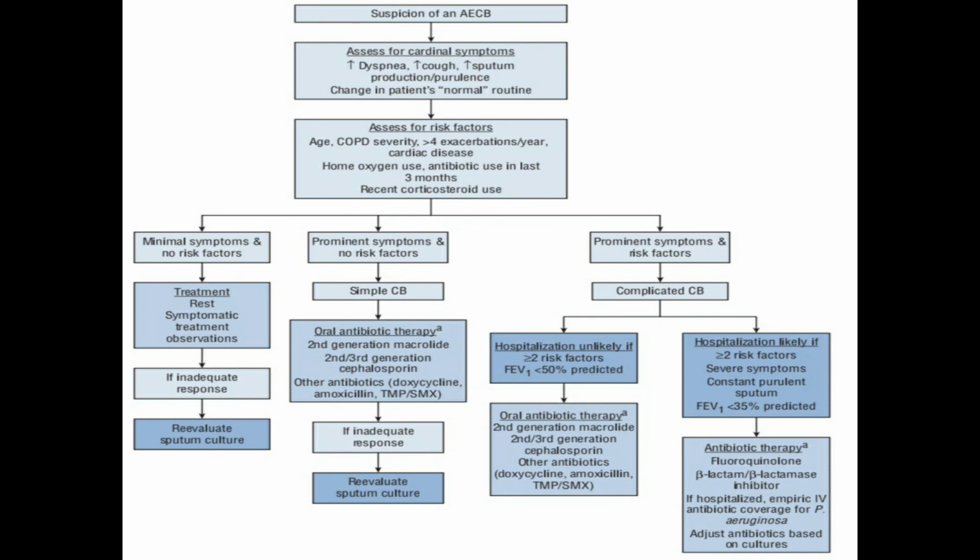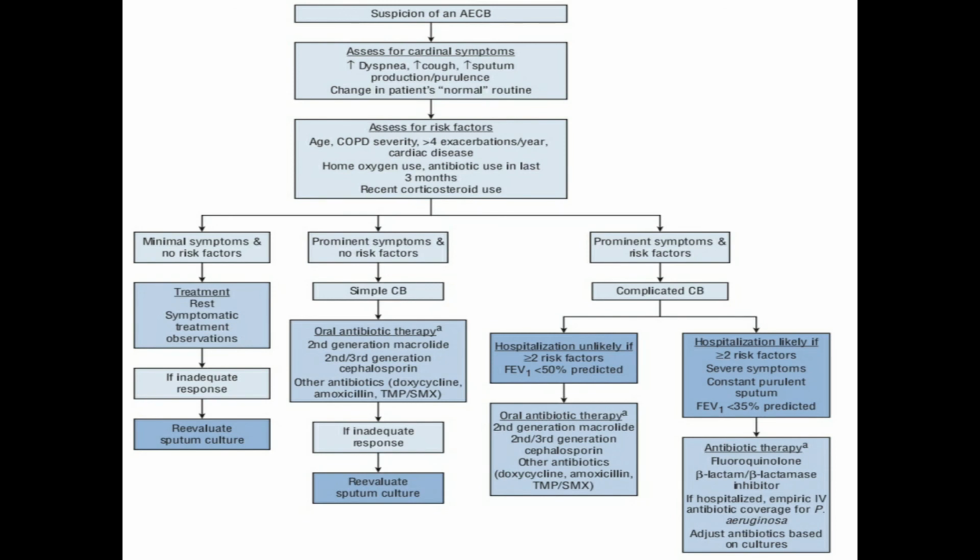And if hospitalization is likely, with 2 or more risk factors, and the patient has severe symptoms, constant purulent sputum, and a forced expiratory volume in the first second of less than 35%, then we should provide antibiotic therapy with a fluoroquinolone, or a beta-lactam with a beta-lactamase inhibitor.